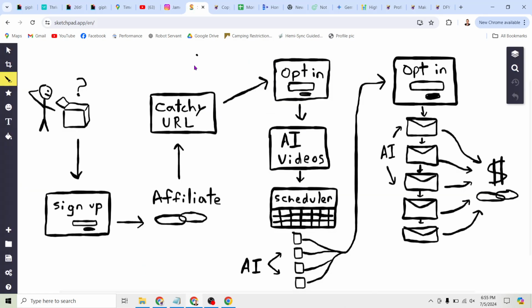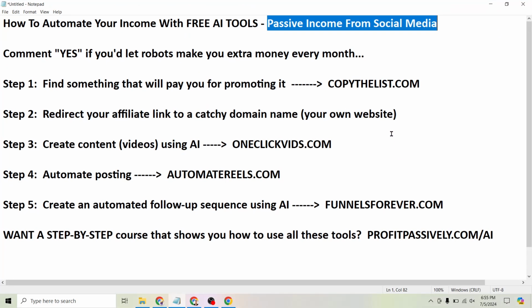But let's get started. Let's look at this exact process. So I have a diagram here, and I also have the exact steps that you're going to follow.